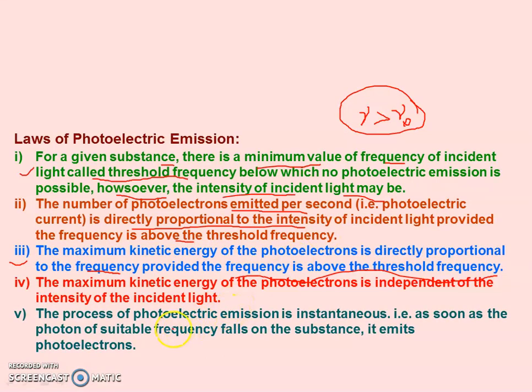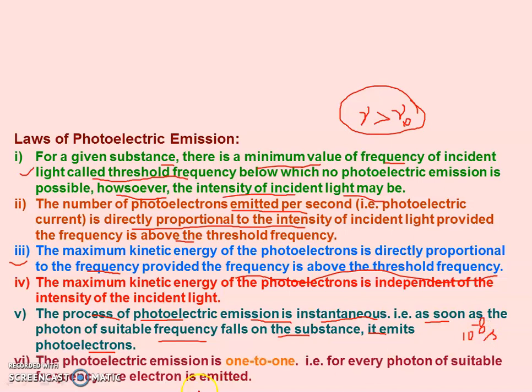Fifth observation is that the process of photoelectric emission is instantaneous or spontaneous. As soon as a photon of suitable frequency falls on the substance, it immediately emits the electron. Means there is no time gap between incident photon and emission of electron, since the electron can exist in the excited state for not more than 10 to the power minus 8 seconds.